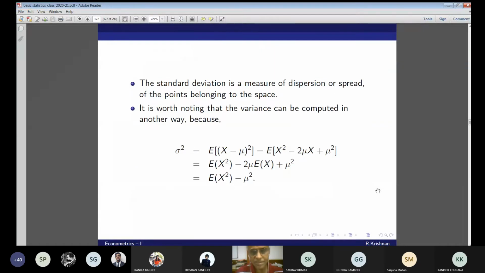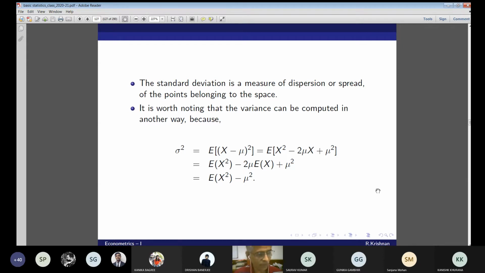The standard deviation is a measure of dispersion or spread of the points belonging to the space. It's worth noting that this is a useful decomposition, which is heavily used again in financial econometrics, even while proving simple econometric results. What is that?